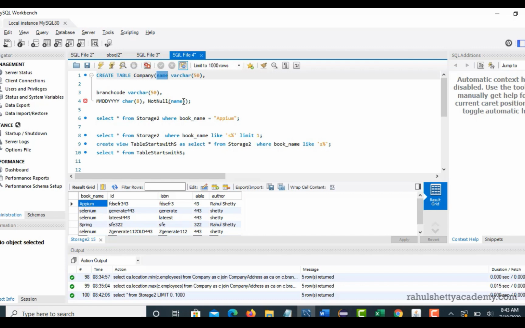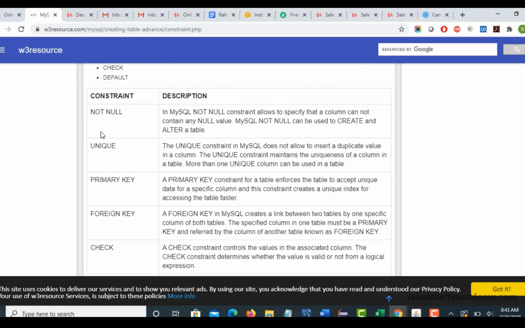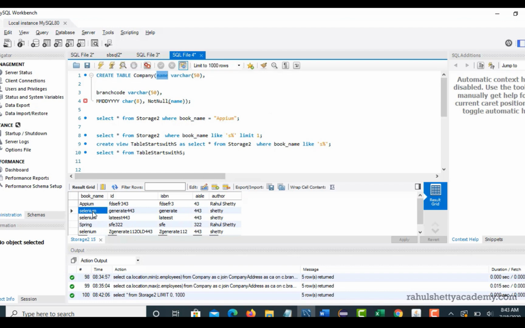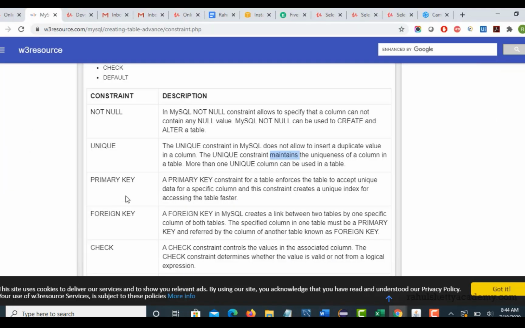Okay, next there is another constraint called unique. That means it does not allow you to insert any duplicate values in that column. So if that is your requirement, see here are some duplicate values. If you give a unique constraint to this book name, then it will not allow you to add another row with the same Selenium book name. Okay, and primary key, which is obvious, we have already seen primary key and foreign key constraints.